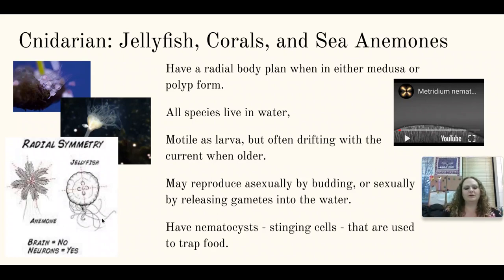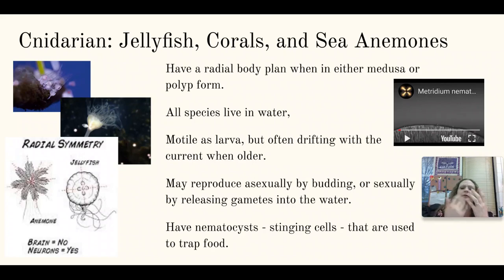I'm going to point with my pointer here how you can draw lines of symmetry, multiple ones. This is going to be opposed to bilateral that we're going to talk about in a minute. And bilateral just means one line of symmetry only. All species live in water. All members of the cnidarian family live in water. They can reproduce asexually by budding or sexually by releasing gametes, which is pretty handy, because when the larvae form by those released gametes, that's when they're mostly motile.